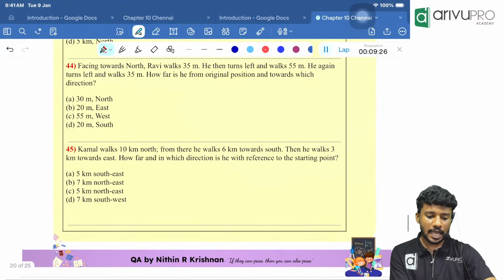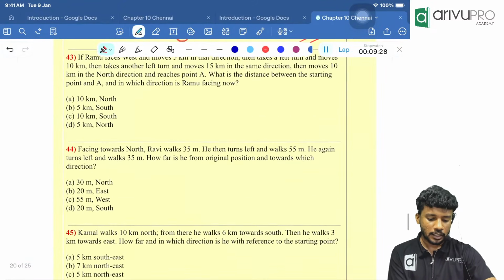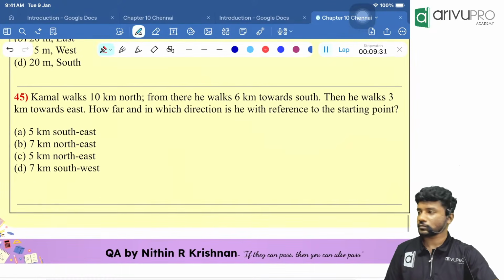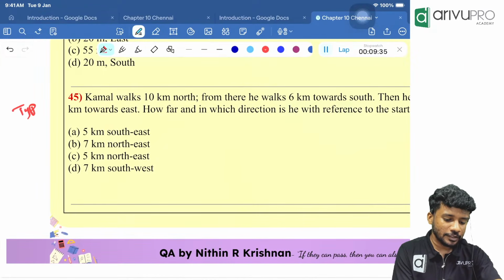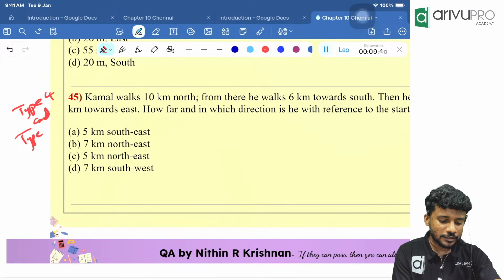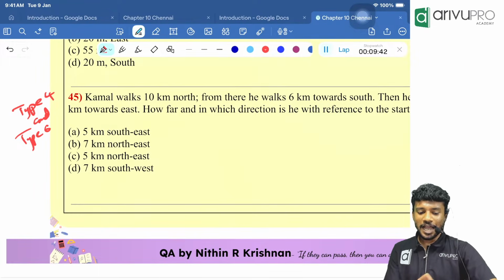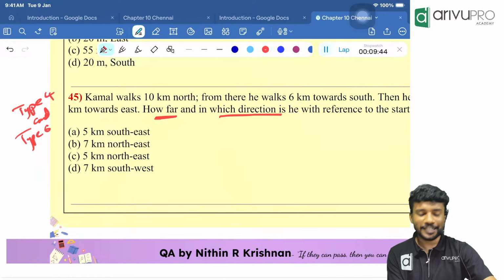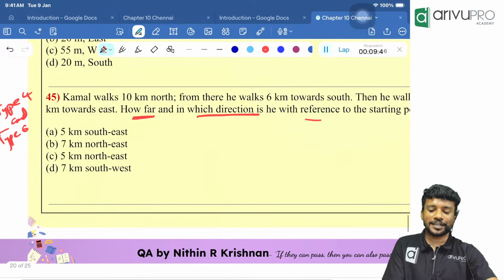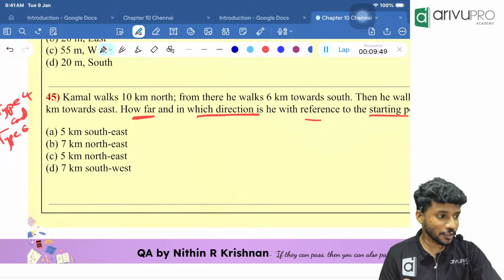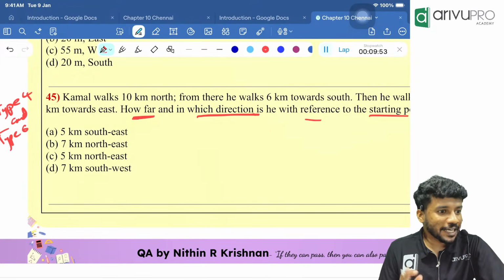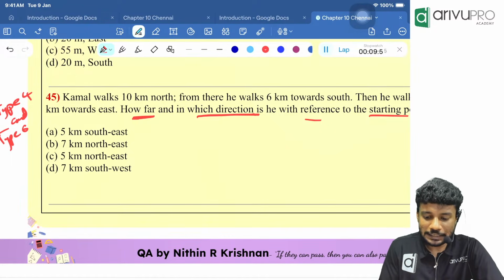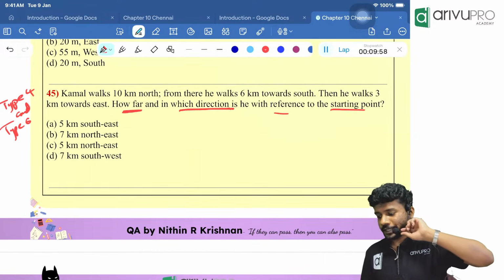Get me the answer for this question. Finally, I am combining type 4 and type 6 together, a question based on how far and in which direction with reference to the starting point. Actually, if I had taught you, I should have combined and taught you. I did not do that because we can do that many questions. Okay, try, people. Get me the answer.